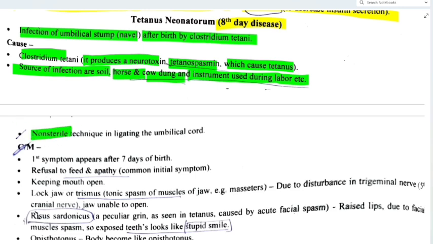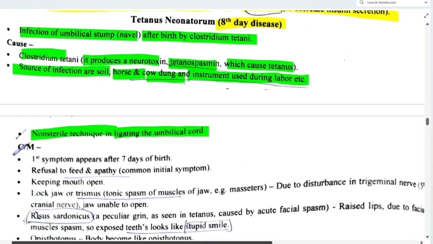And non-sterile technique, see, it is also written the same in ligating the umbilical cord. First, we are not using aseptic instruments. Second, we are not using sterile technique. So here we are using non-sterile technique. That's why there was a chance of spread of this tetanus.